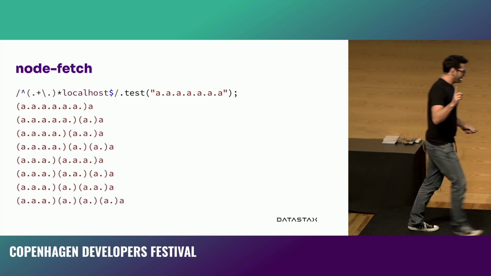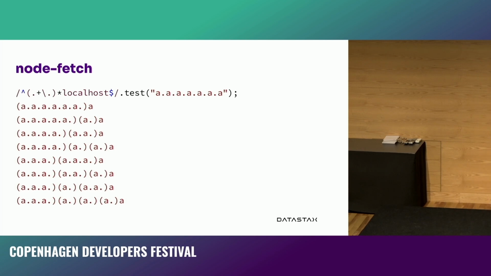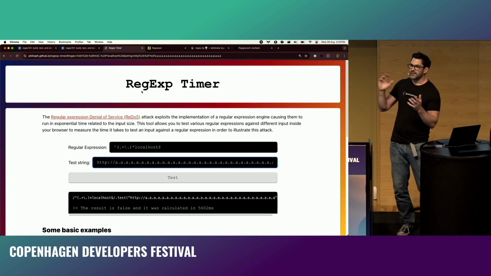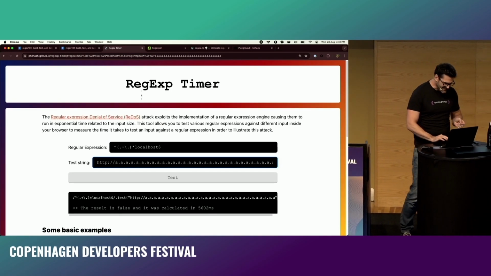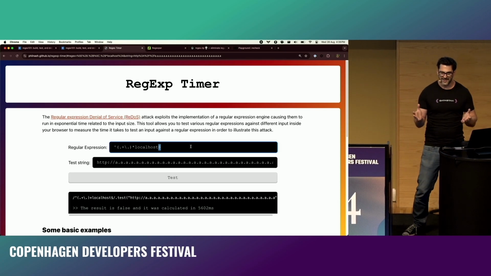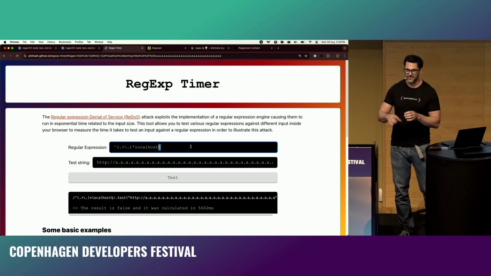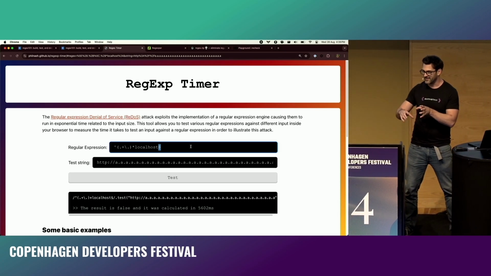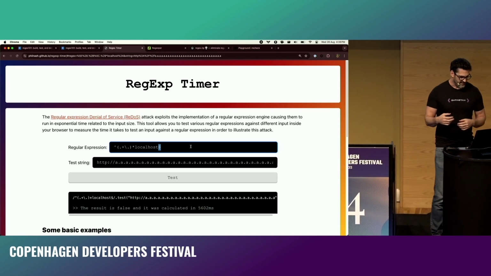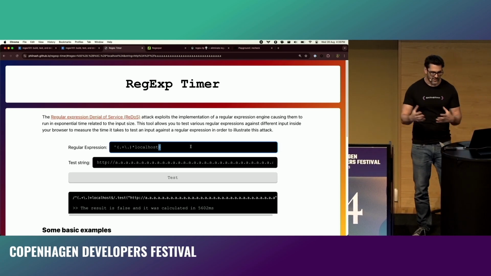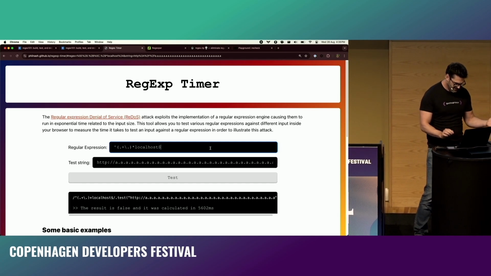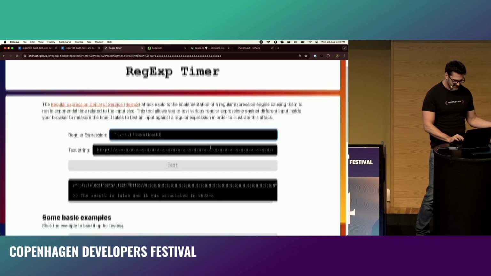And I have a good example of this, actually. As I was writing stuff down for this talk, I decided I'd write myself a timer for regular expressions to test things against. And if you saw Dylan's talk this morning opening up about Rockstar and how he's going to throw this into a worker to start with so that if you do run an infinite loop in Rockstar, it's not going to chew up the browser or the UI. So this does that as well. We throw our regular expression off into a worker in order to do the test,